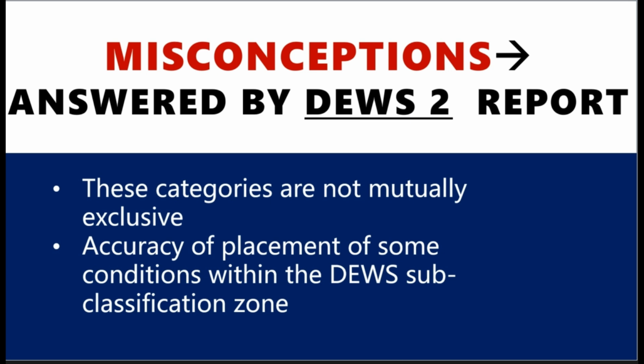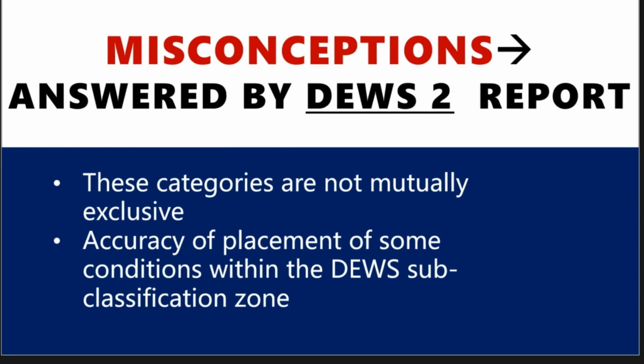Then came the DEWS II report. What did it do? It basically clarified some of the misconceptions. Initially, in the DEWS I report, we basically had two categories, and it was understood at that time that a patient with dry eye disease will have either one or the other. Either the patient would have an aqueous deficient dry eye, or the patient is going to have evaporative dry eye disease. So that was the misconception according to the DEWS I report.